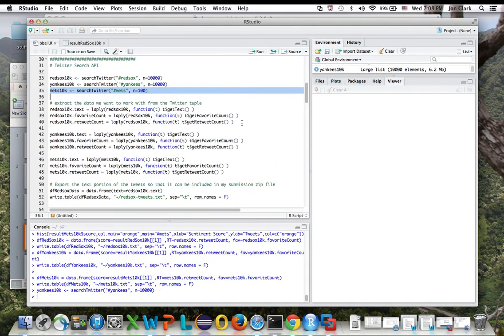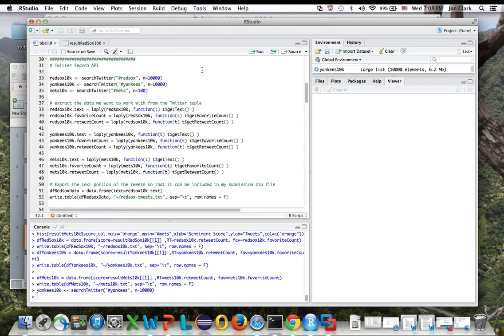I want to go over to R, and I want to show you some of the code that I was executing. I've already executed a bunch of code above line 30. I don't want to show it in this presentation because it contains some of my Twitter secrets that I wouldn't want people to use to get access to the Twitter API in my name. And so I've already executed that code.